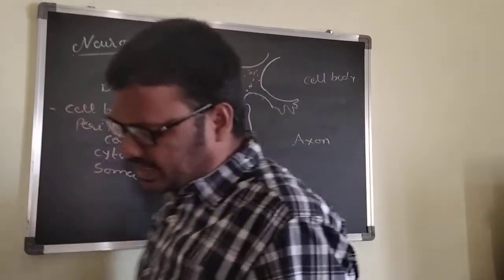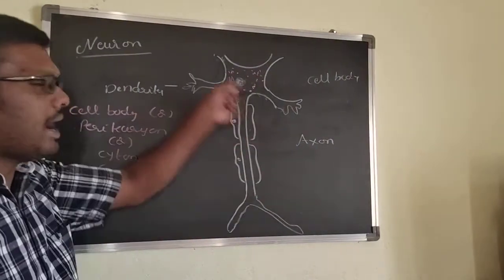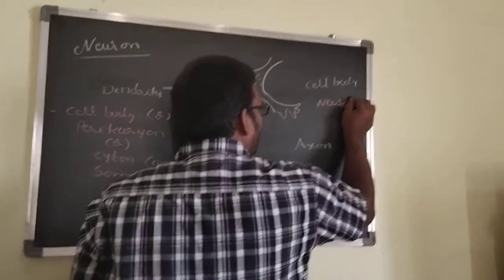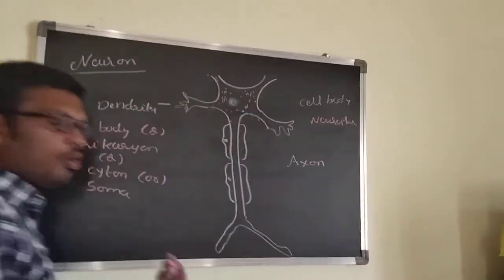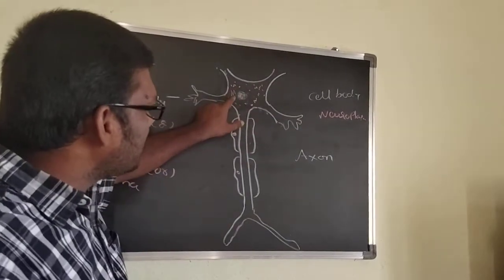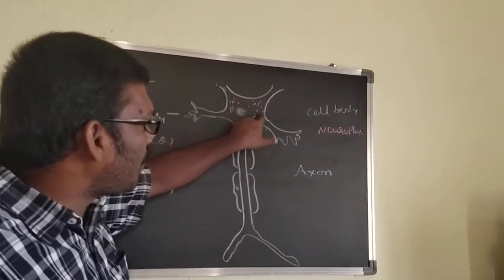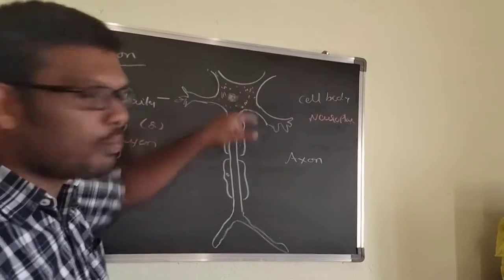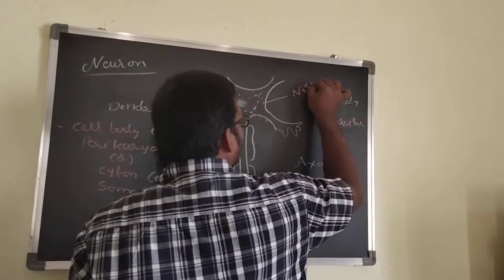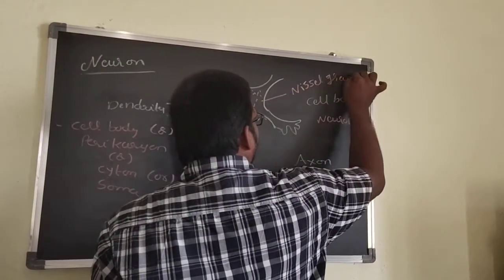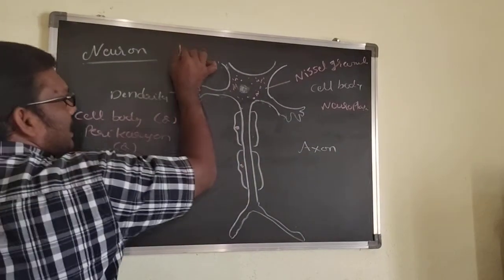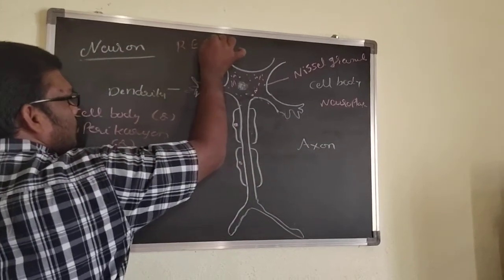Now, in this cell body, there is a plasm that is called the neuroplasm. What is the difference between the cytoplasm and neuroplasm? In neuroplasm there are specialized dark colored bodies. These specialized dark colored bodies are called Nissl bodies or Nissl granules.